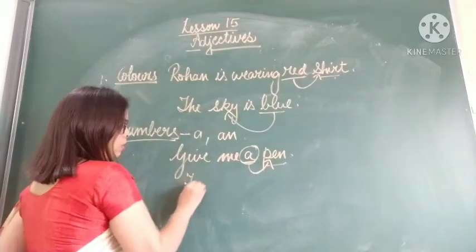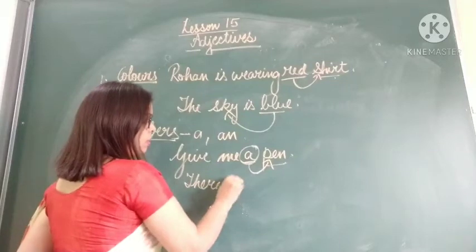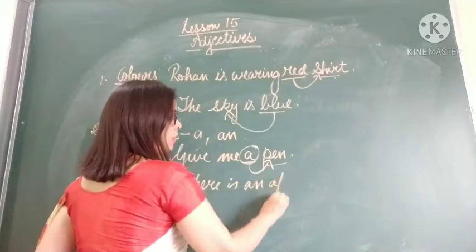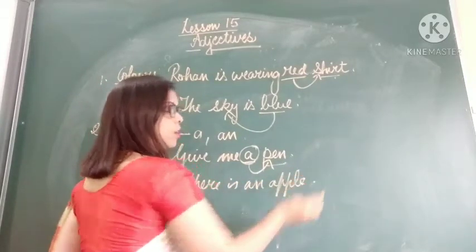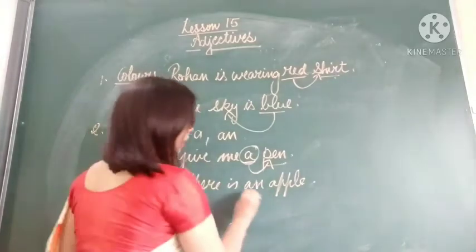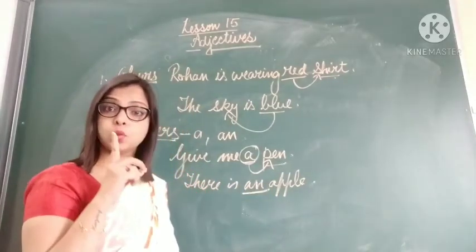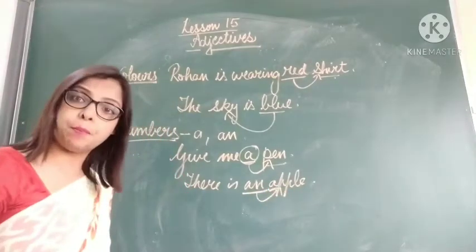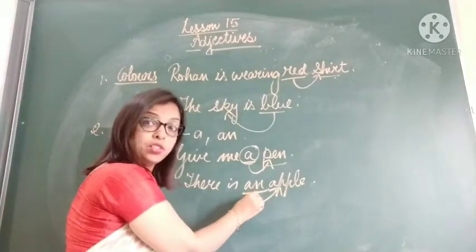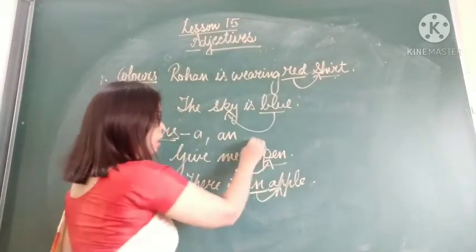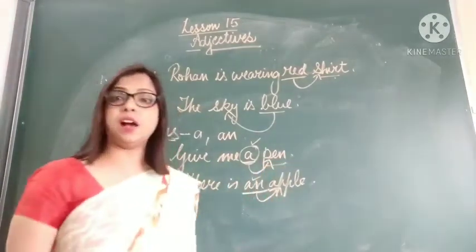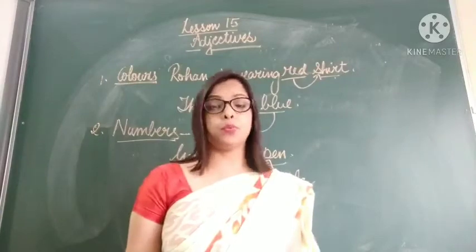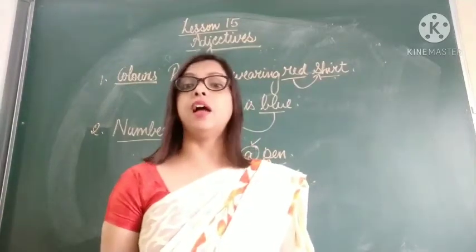If I say there is an apple. Okay. How many apples? An apple. An means one. So this an is describing the noun apple. So an is also an adjective. Okay children, be careful. A and an, if they are describing a noun or pronoun, they are also adjectives.